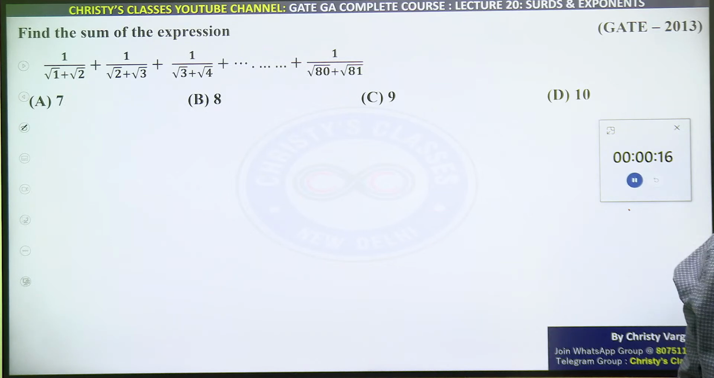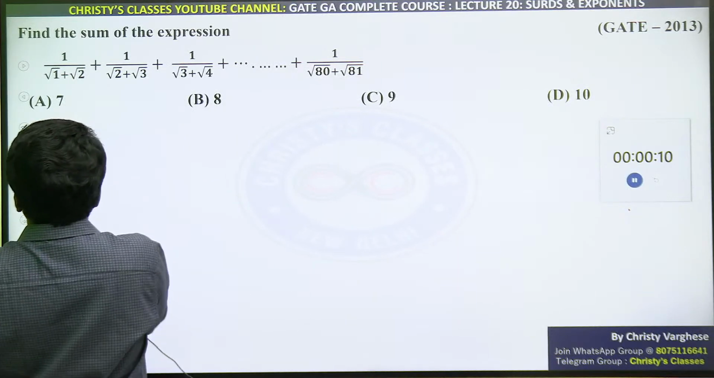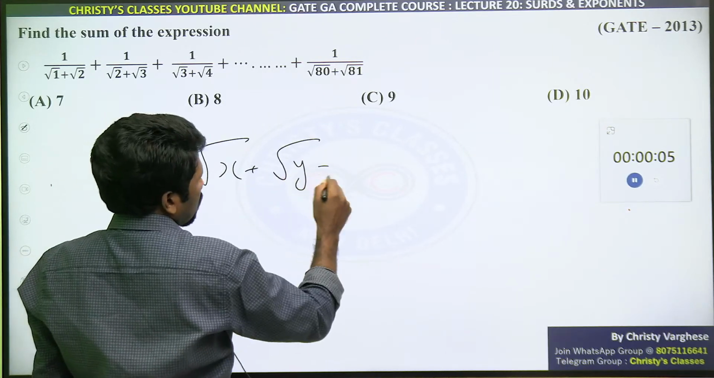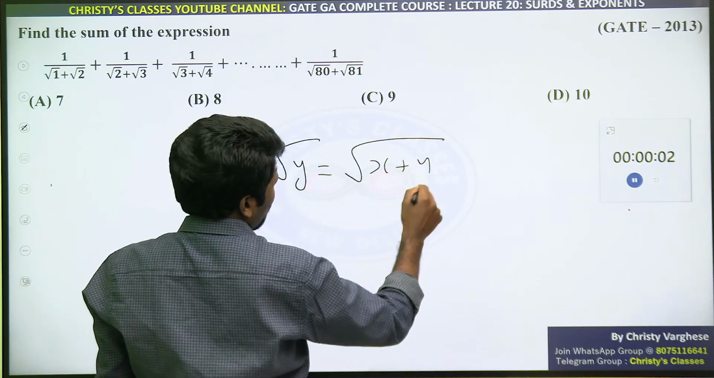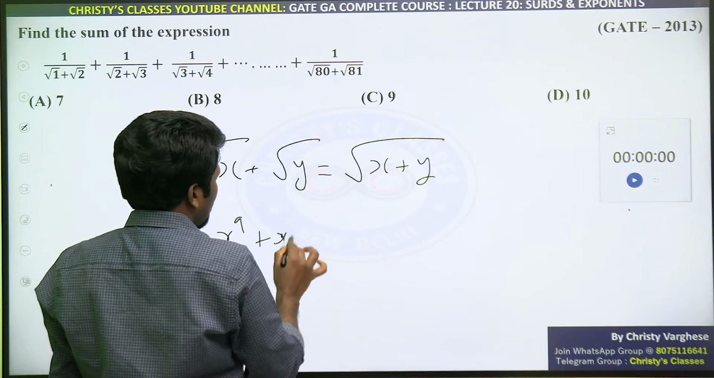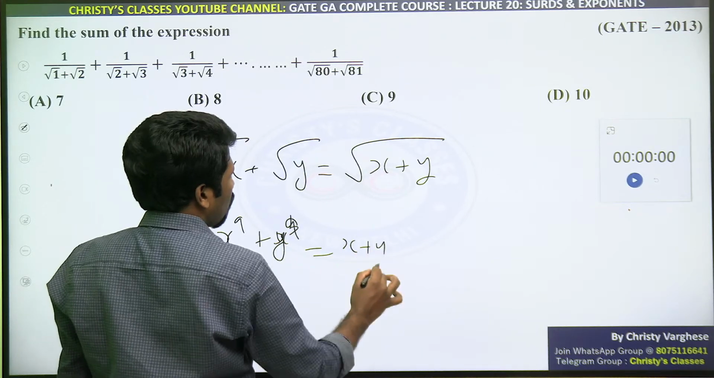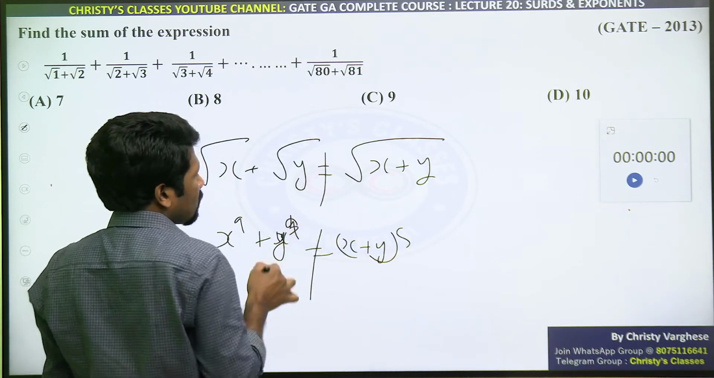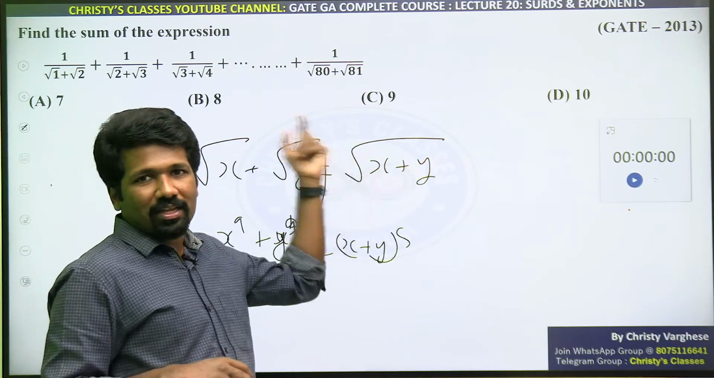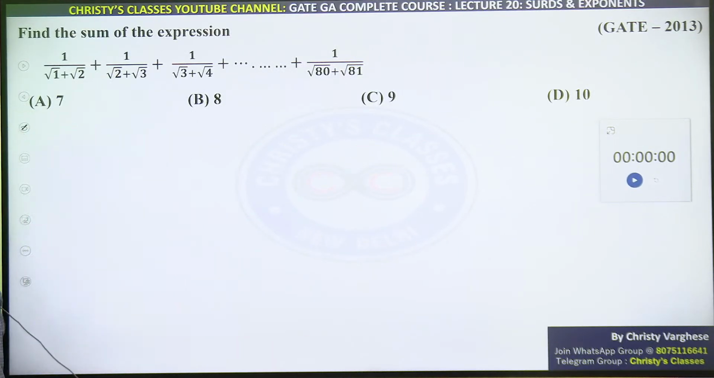Speaking of surds, some people make mistakes like this. They think that, for example, root x plus root y is equal to root of x plus y. That is wrong. Same problem with powers also. x raised to a plus y raised to a is not x plus y the whole raised to a. It is multiplication, no? Similarly, subtraction also you cannot do like that. Division also you cannot divide like that. But rationalizing surds is possible.